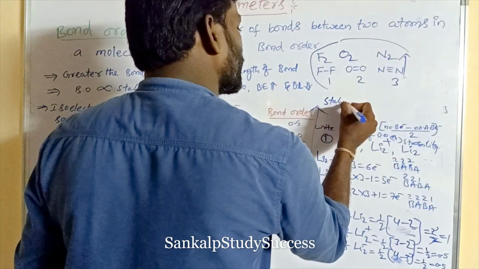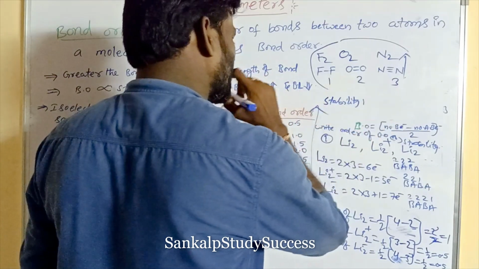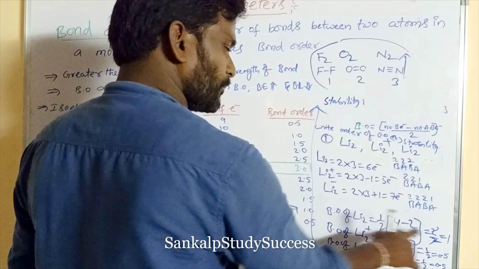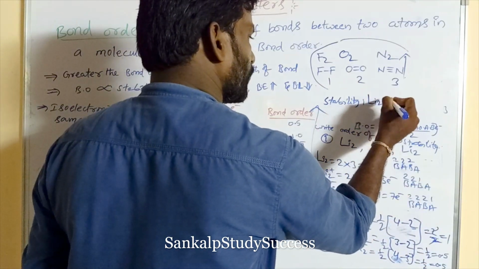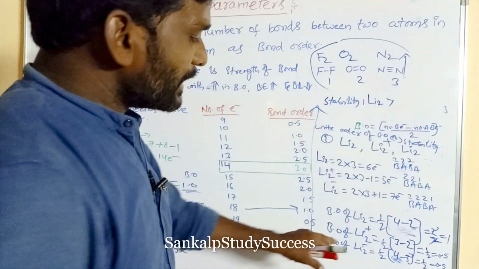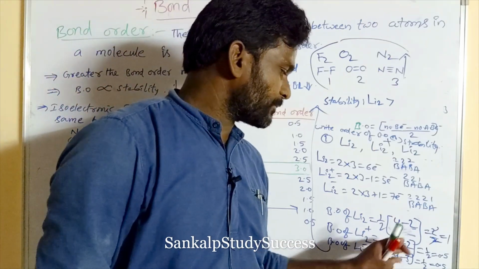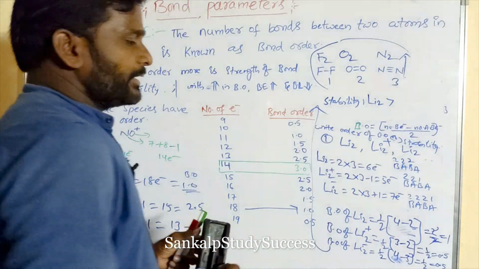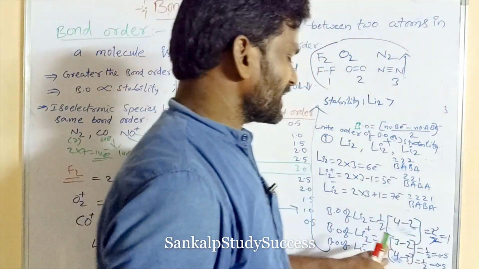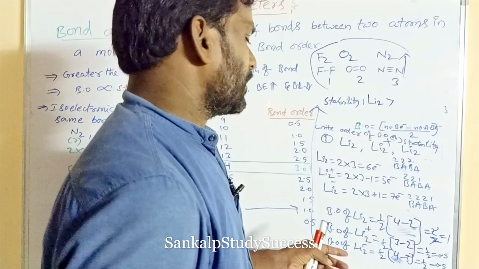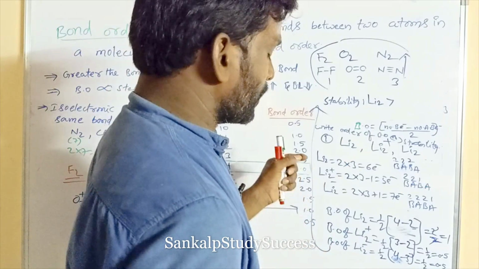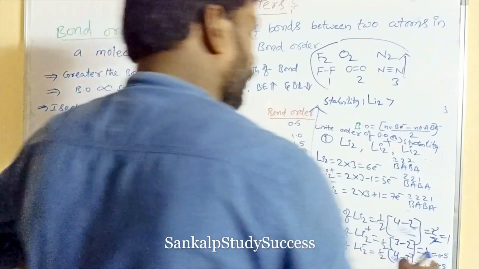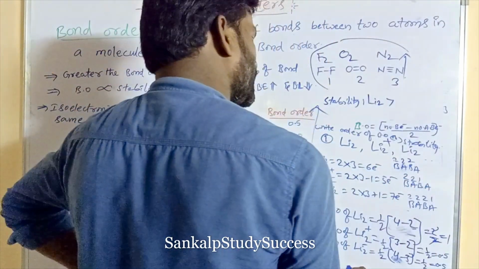So for the stability order, which is having more bond order is more stable. Li2 bond order is 1, that is more. And here the bond order of Li2 plus and Li2 minus are both the same, 0.5. If the bond order is the same, the one having more anti-bonding electrons is less stable.